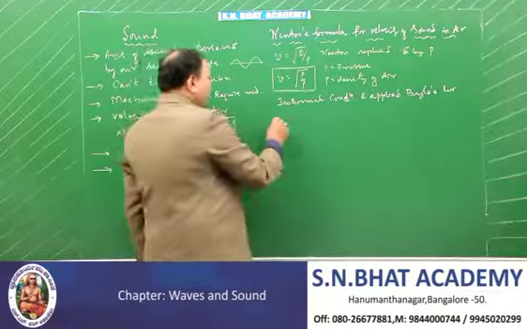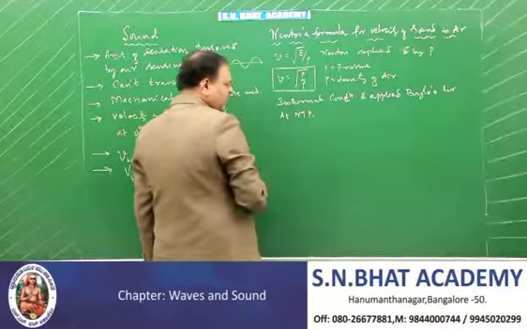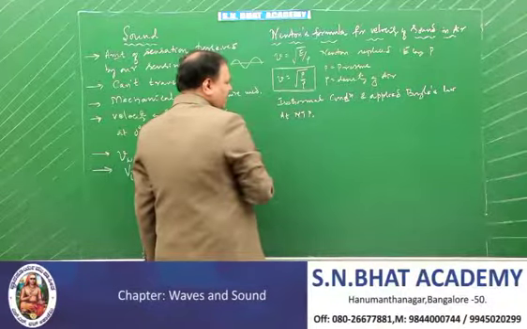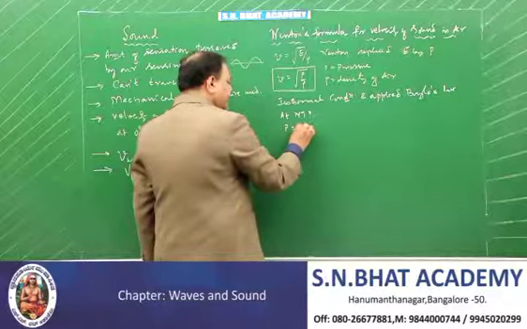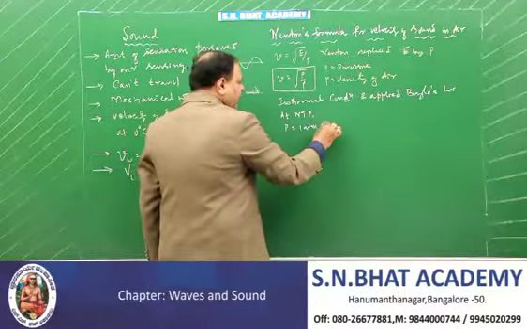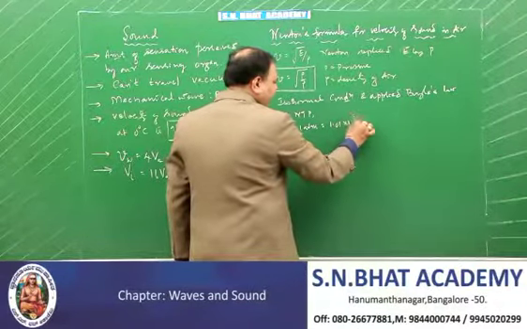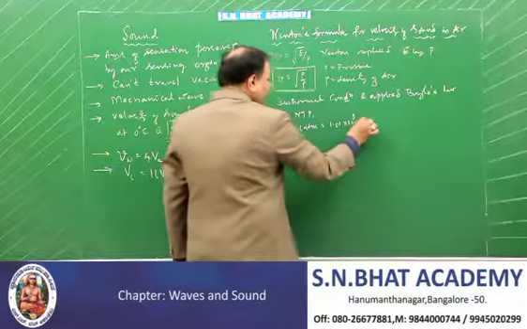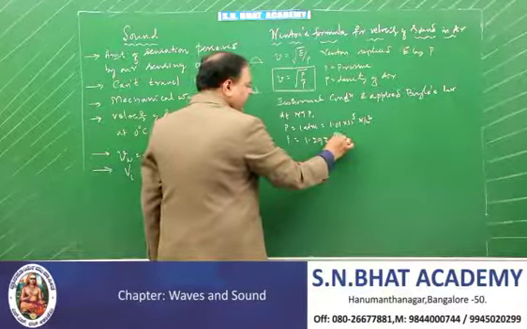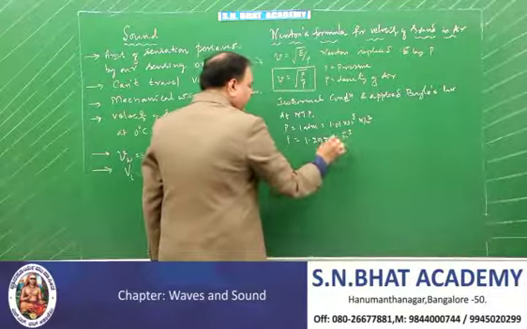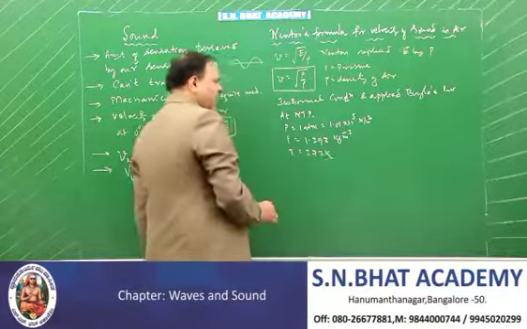At NTP, that is normal temperature and pressure, if you substitute: 1 atmosphere pressure converted into Pascal is 1.01 into 10 to the power of 5 Newton per meter square, the density of air is 1.293 kg per meter cube, and the temperature is 273 Kelvin or 0 degrees Celsius.